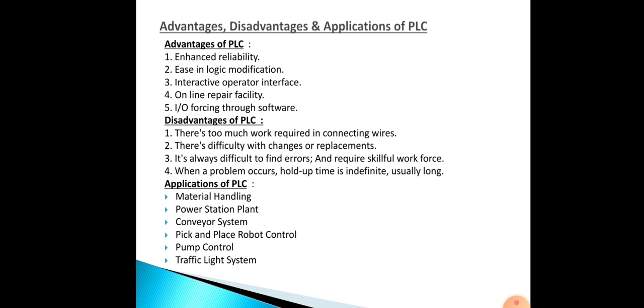The next one is disadvantages of PLC. What are the disadvantages? There is too much work required in connecting wires. There is difficulty in changes or replacements. It is always difficult to find errors here. When a problem occurs, the repair hold up time is indefinite, meaning how much time is required, we don't know when repairs come.